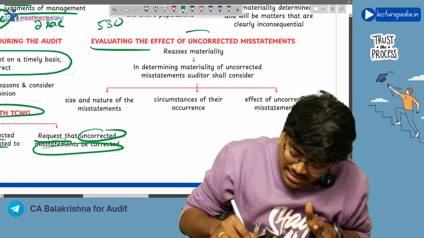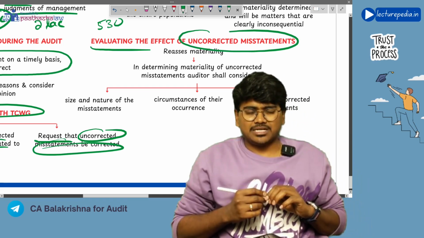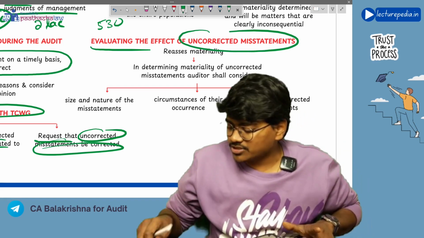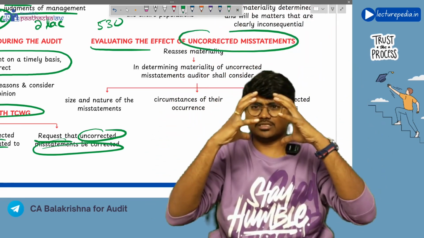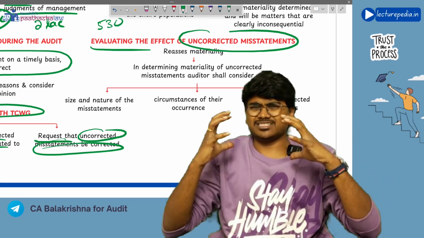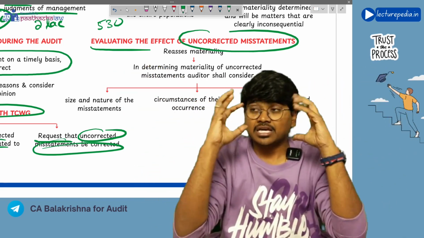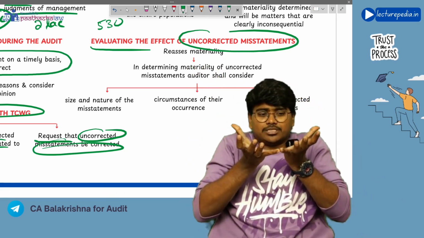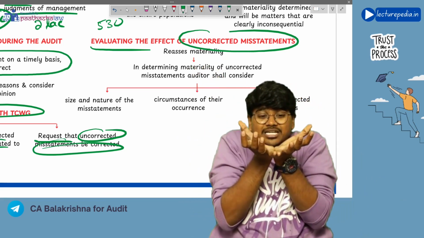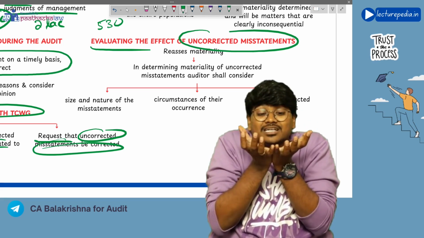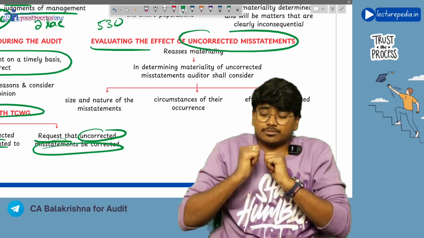Next, evaluating the effect of uncorrected misstatements. Before evaluating the effect of uncorrected misstatements, see, you have identified the misstatements, and these misstatements you have communicated to management, you have communicated to those charged with governance, but they are not correcting them. If they are not correcting them, that misstatement becomes an uncorrected misstatement. Now, this uncorrected misstatement, will you keep it like this only? No. What you will do, you will consider the effect of this uncorrected misstatement, right?